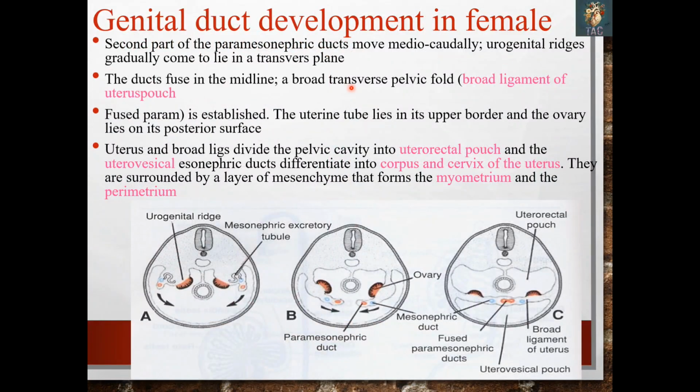So genital ducts in female, the second part of the paramesonephric duct fuses, they move mediocaudally, and urogenital ridges gradually come to lie in a transverse plane. Because of these positional changes, the transverse pelvic fold is raised, which forms the broad ligament of the uterus. This broad ligament of the uterus and the uterus itself separate the pelvic cavity. So the anterior cavity between the urinary bladder and the uterus is the vesicouterine pouch, and the cavity between the uterus and the rectum is the rectouterine pouch. So these are the two different cavities which are present in the females.